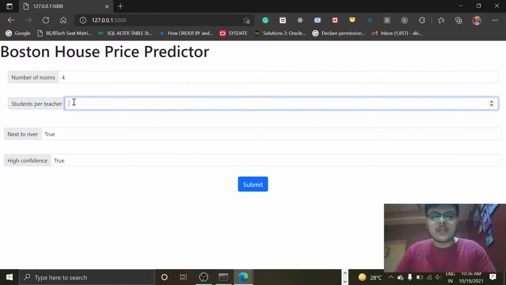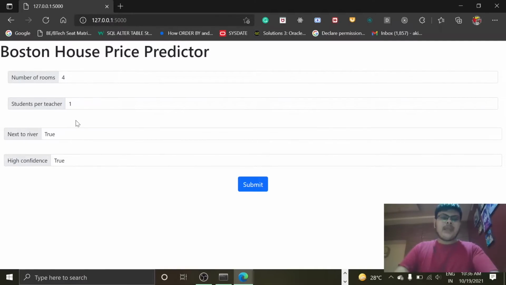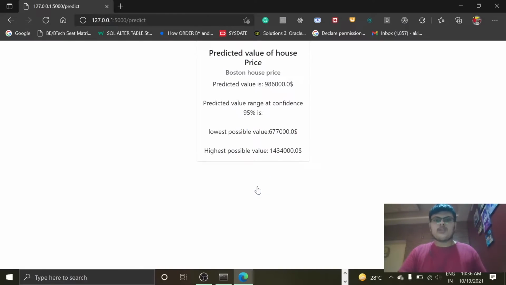So we say that only one teacher per student should be there. Next to river should be true, and high confidence should be true. So in Boston we know there is a Charles River, so we should go with it, and the value is so high.